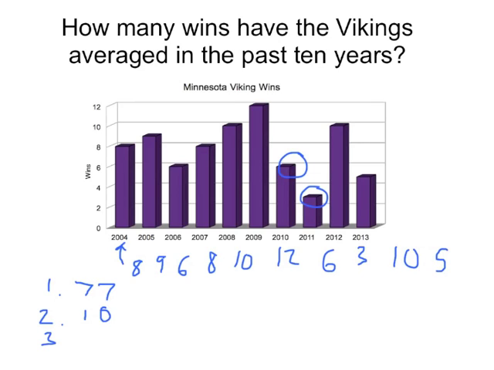And third step, we've got 77 divided by 10. You could use your brain or a calculator, and we find out that they were averaging about 7.7 or 7 7/10 games per year.